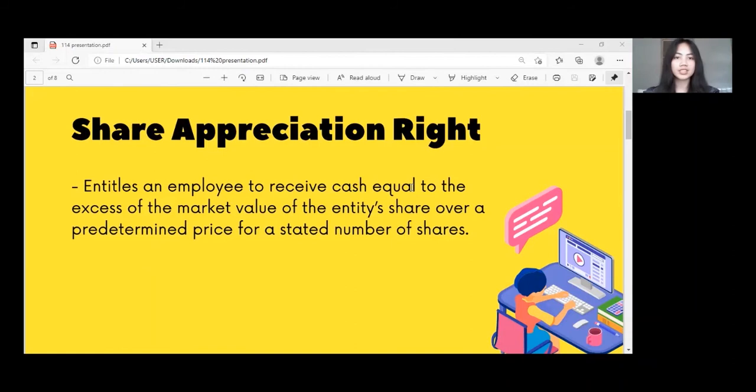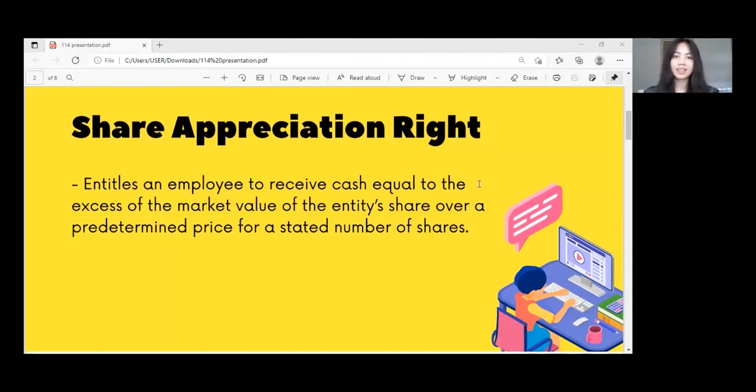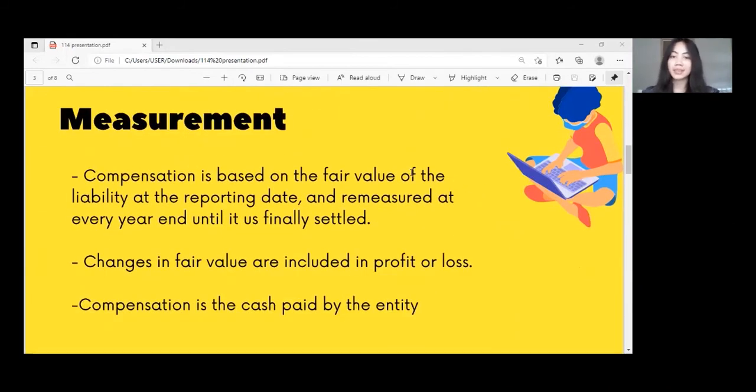Like a share option, a share appreciation right is viewed as compensation for services rendered. However, unlike a share option, the entity recognizes a liability because the entity has an obligation to pay cash in the future on the exercise date. In short, a share appreciation right creates a liability. In measuring the compensation, it is based on the fair value of the liability at the reporting date and remeasured at every year end until it is finally settled. The changes in fair value are included in profit or loss. Basically, the compensation is the cash paid by the entity, and this is known only on the exercise date and not on the date of the grant.